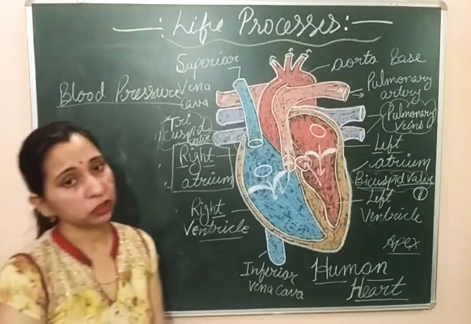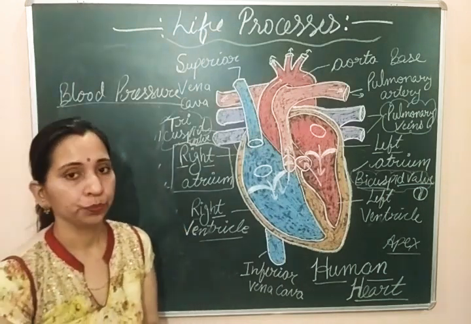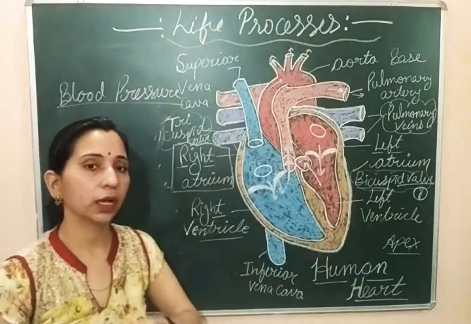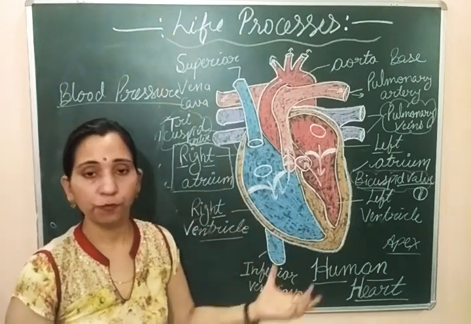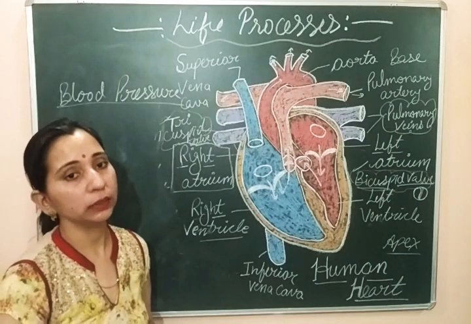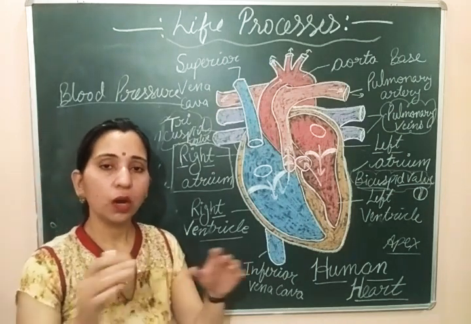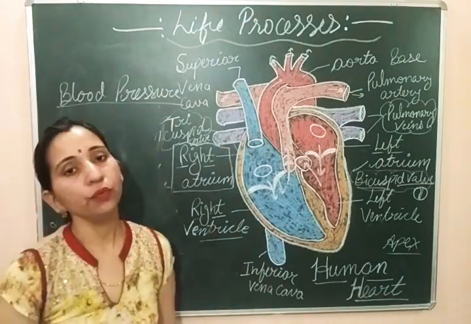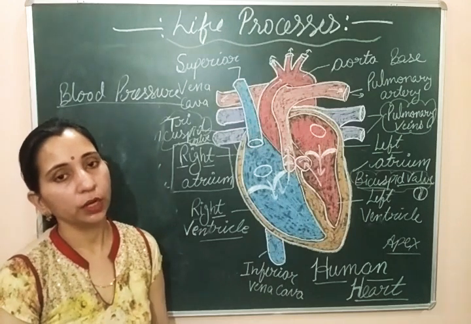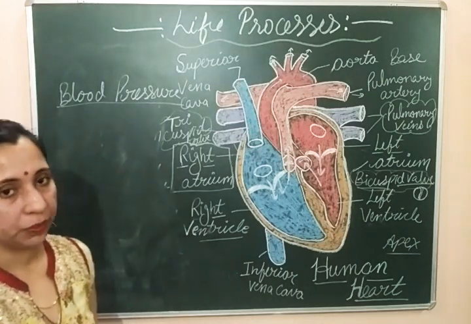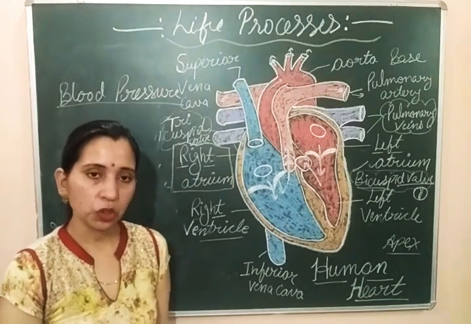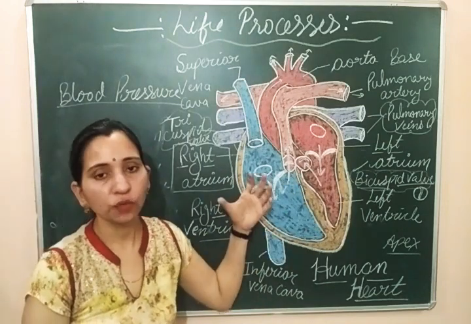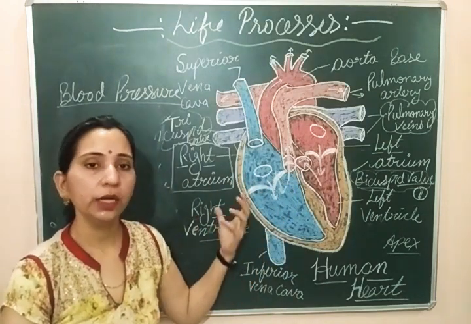When the heart pumps the blood in the body, it creates a force. पूरी बॉडी को ब्लड सप्लाई करना है, तो उसके लिए हार्ट को एक फोर्स देना पड़ेगा ब्लड को. तो यहाँ पे हम क्या कह रहे हैं कि the force that is created or generated by the heart to transport the blood throughout the body. Here the force is required, and that force that is applied on the walls of the blood vessels is known as blood pressure. So what is blood pressure? Blood pressure is the force that is generated on the walls of the blood vessels due to the contraction of the heart. That pressure is known as blood pressure.